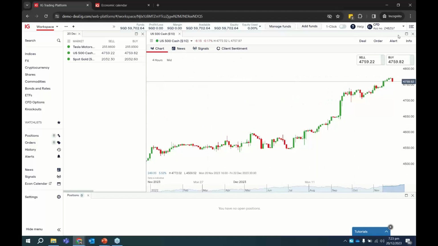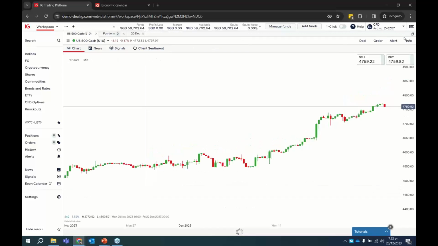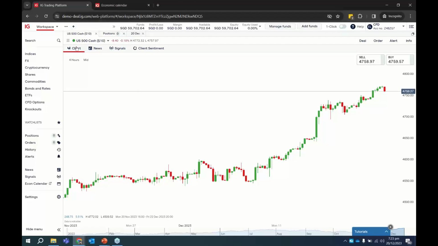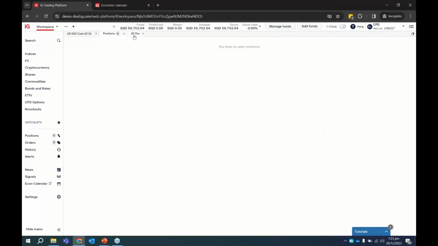So what I'm going to do is expand this. To expand all this, just click on this maximize icon, and it becomes tab form. Whatever we added to the workspace earlier, you notice that it's just like Google Chrome. You can see it in different tabs.